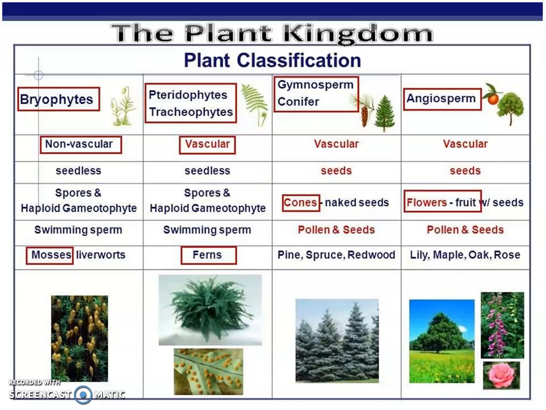The bryophytes are non-vascular, pteridophytes have vascular, that means they have vascular system, xylem and phloem. Then bryophytes are seedless and pteridophytes are also seedless. Then bryophytes have spore bearing, and pteridophytes also bear spores. They both have swimming sperms, and their examples are mosses and liverworts.